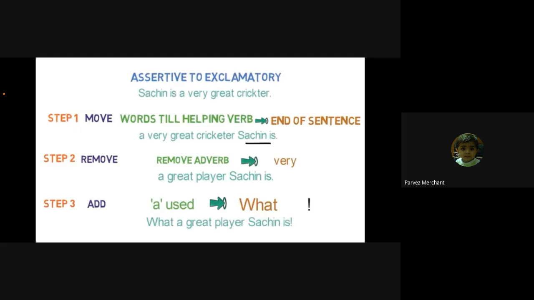The assertive sentence given is: Sachin is a very great cricketer. So in that sentence, is there an article? Yes, article a is given, right? So you will start your answer with what. If there is no article, a or an is not given, then you will start your answer with how. You get it?